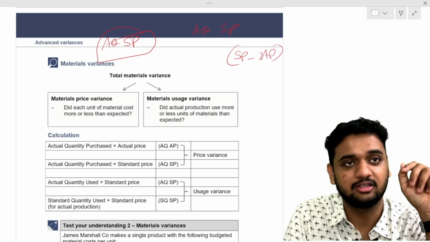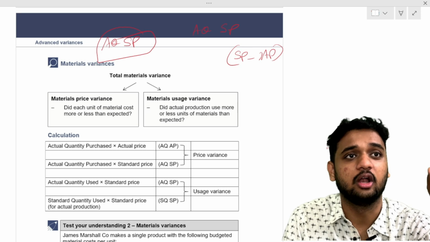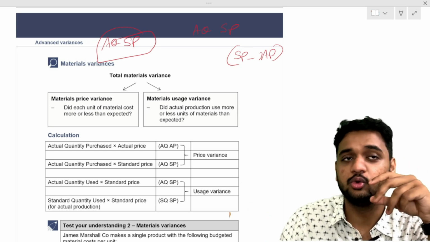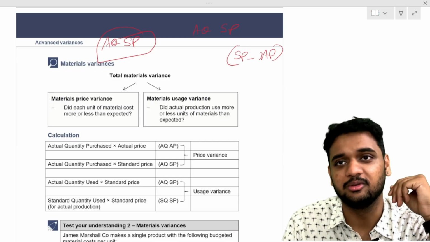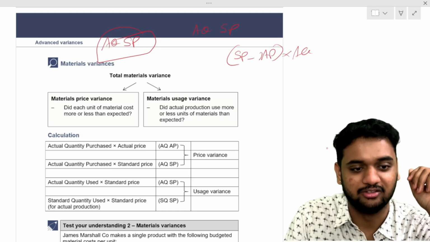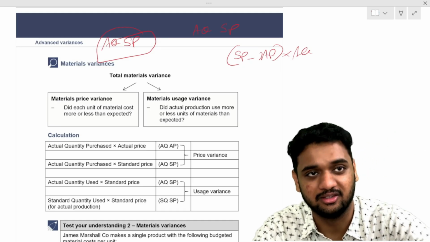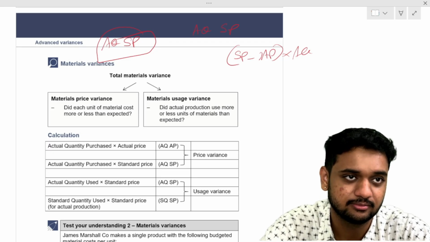You multiply it with 100 kilos, the actual quantity we used in the business. This is called your material price variance. Your variance is happening because of price.